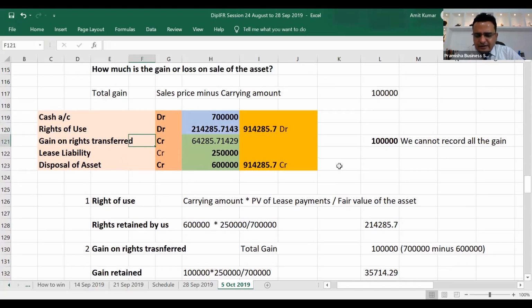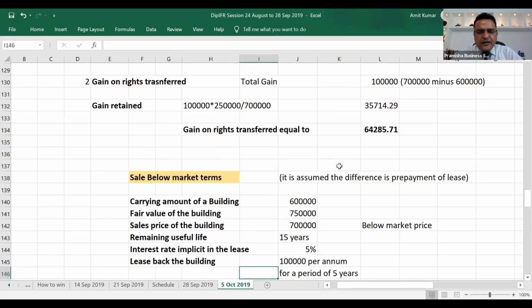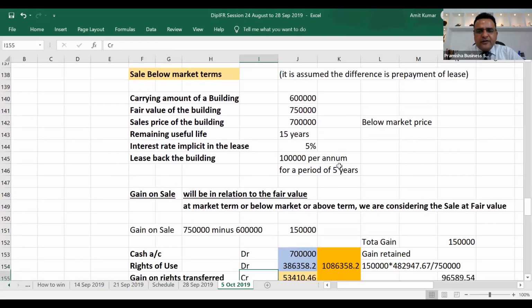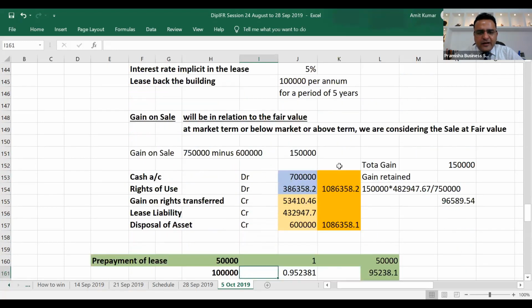Whatever is the lease liability is the lease liability we include as part of the balance sheet. But if the fair value is below the market terms, the difference in lease liability we are yet to pay and the total we are supposed to pay, we are yet to pay is 432, but total we have paid is 432 plus 50. This 50 is considered as an advance repayment against the lease liability. So this total value of 482 is the amount we are paying to retain the right. So we use this as a fraction to know the right retained and the right of gain transferred.